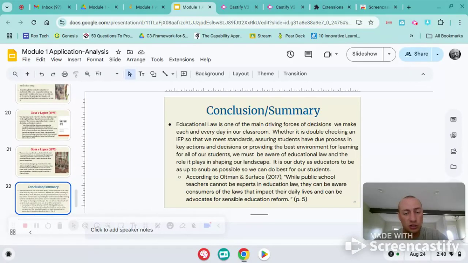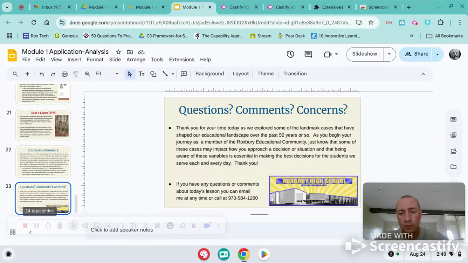And we, as educational leaders and teachers, need to be on top of this, right? We can't be experts. We can't know every law that's ever happened. But we need to be aware of some of the big ones, right? The driving forces behind it. And why they're important. And this is what the lesson today talked about.